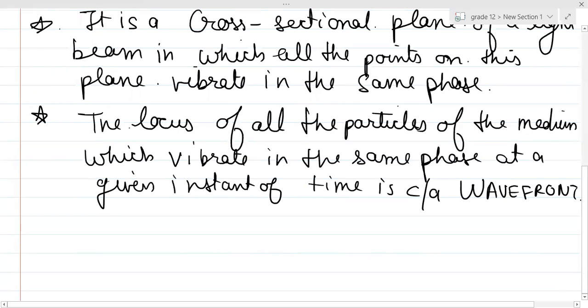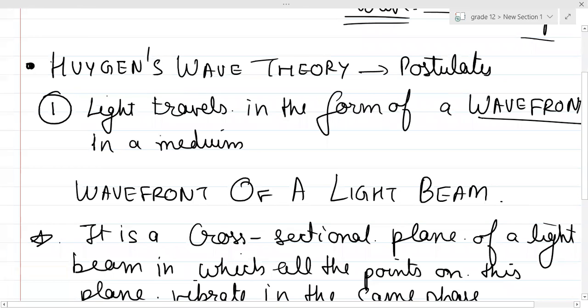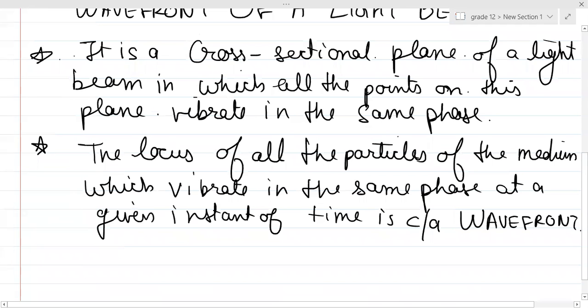Is it clear, guys? So the first postulate Huygens gave was that light travels in the form of a wavefront in a particular medium, right? So we're discussing what exactly this wavefront is. The wavefront is a cross-sectional plane of light.